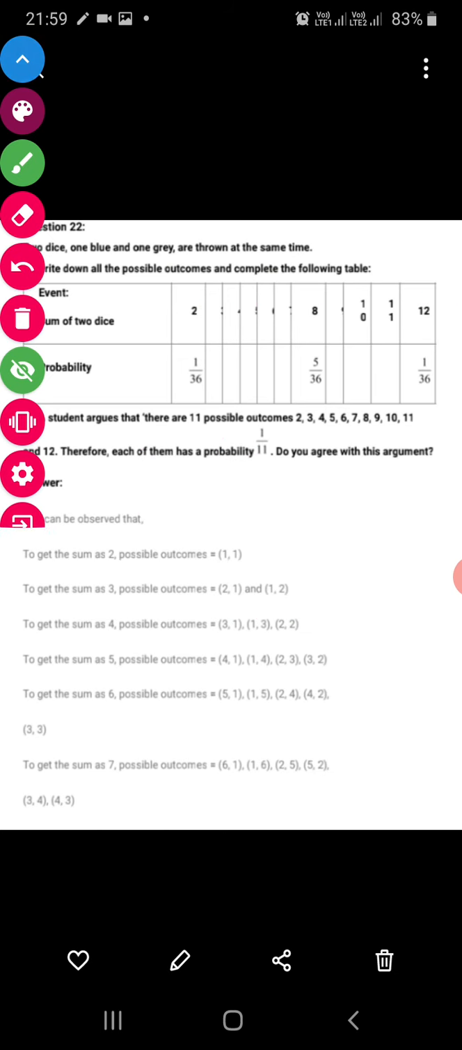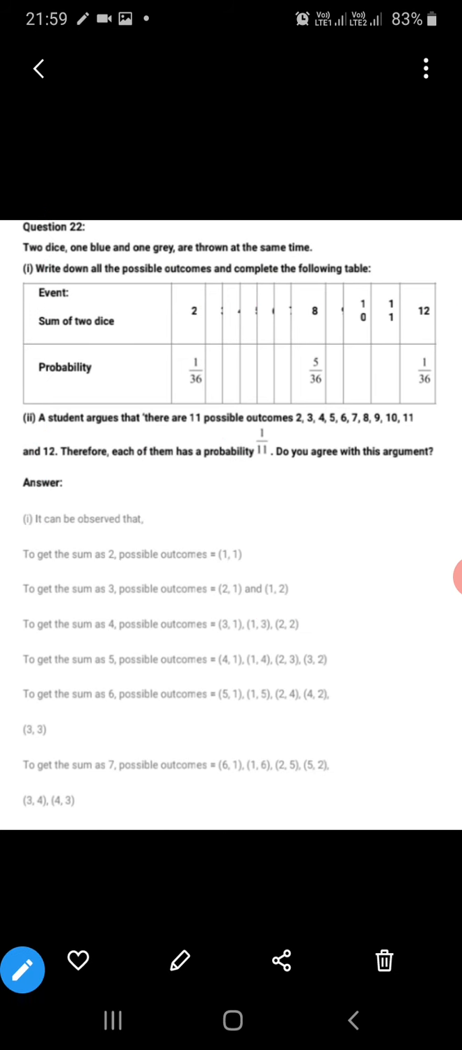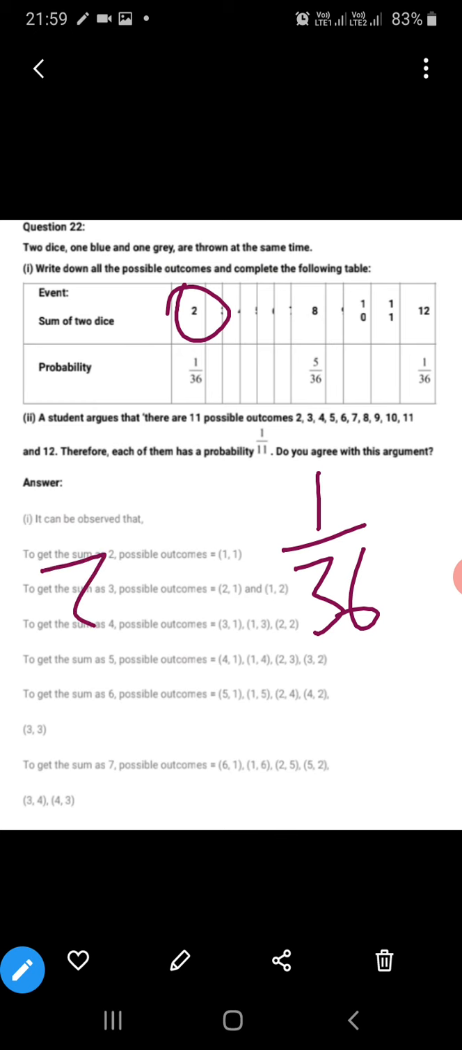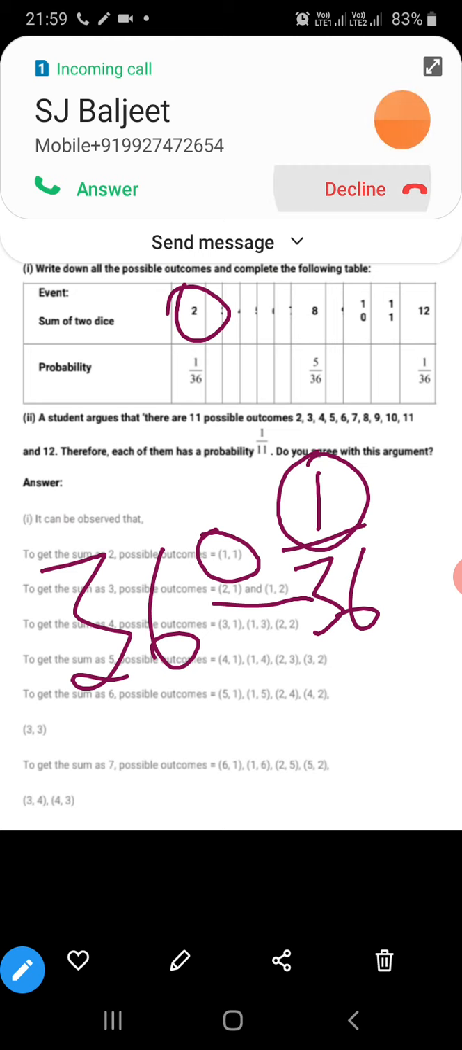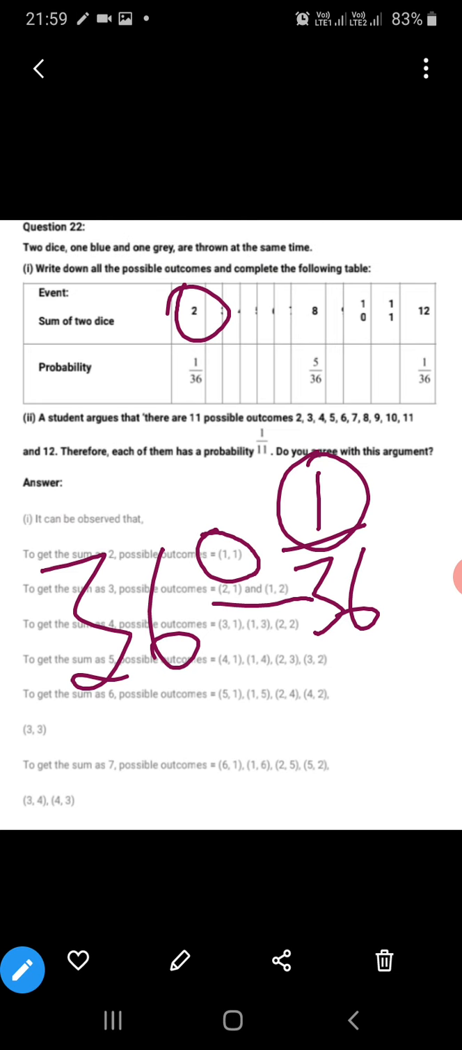And finally, if I talk about the probability of getting the sum as 2, it will be 1 upon 36, because in a 2 dice system, total outcomes are 36, and sum 2 will come only when both are having 1. Similarly for the rest we will do.